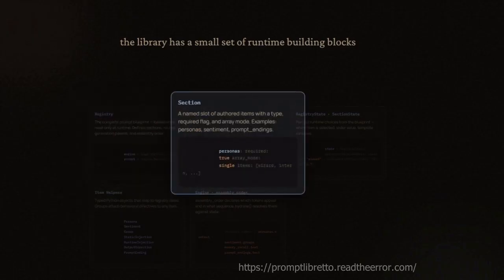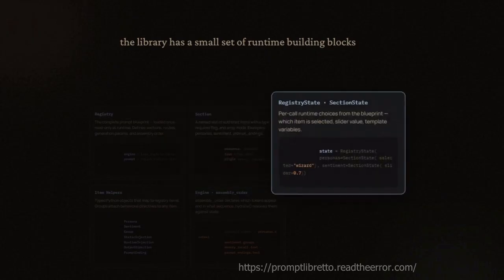A section is a named bucket of authored items with a type, required flag, and an array mode. Sections are essentially just slots. The registry is the board they live on. Registry state and section state are per-call runtime choices. The selected items, the slider value, the template variables, it's all the same registry, just different state, different prompt.